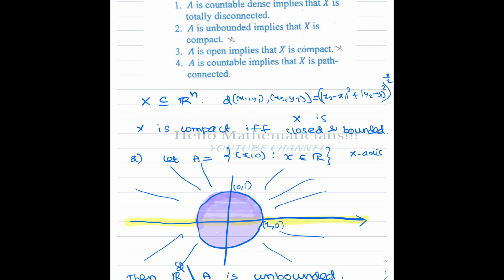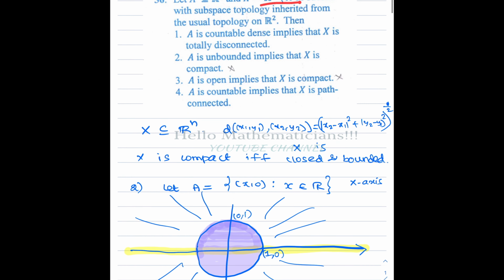So to prove this option is wrong, we give an example of an unbounded set A such that R2 minus A is also unbounded. Then definitely the complement R2 minus A cannot be compact. It is easy to come up with such an example.